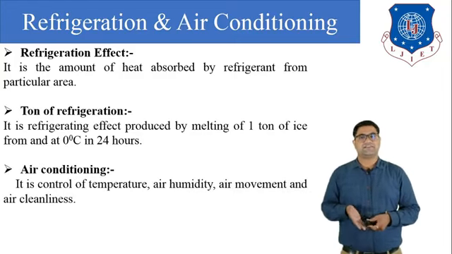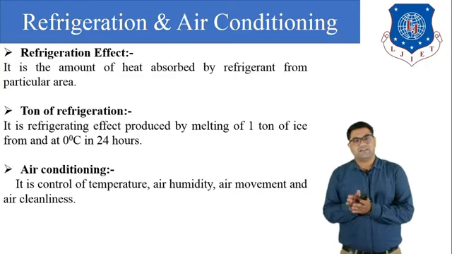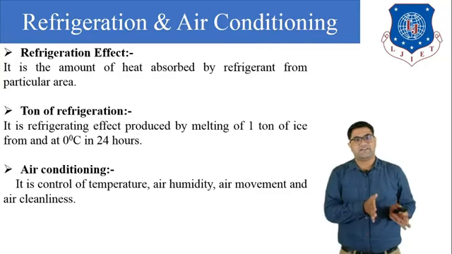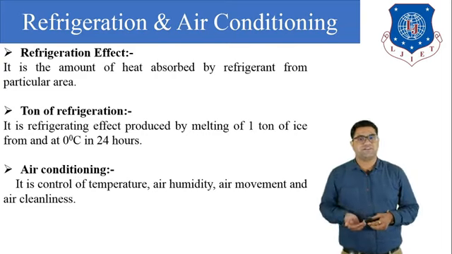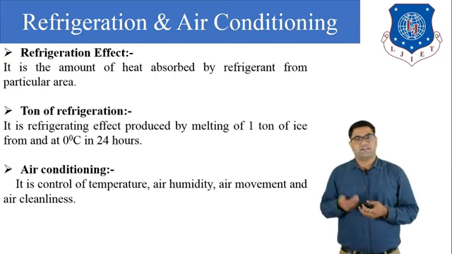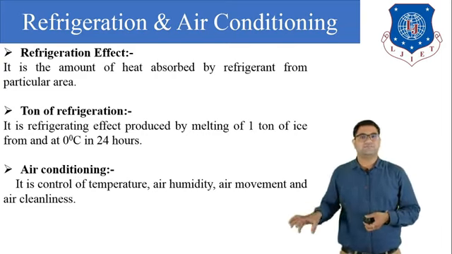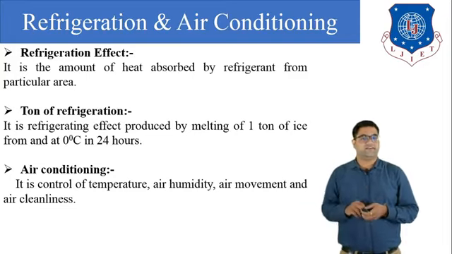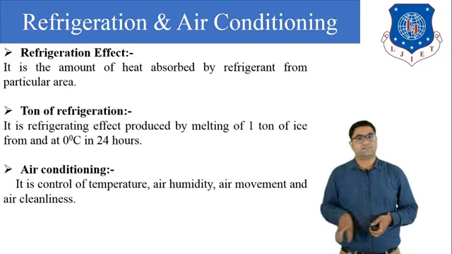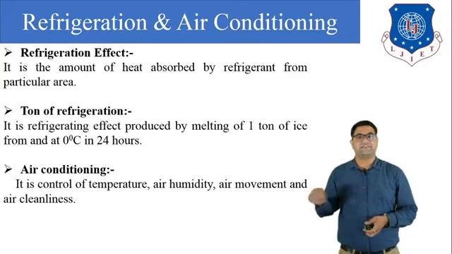Next is air conditioning. So basically, how are the refrigerator and air conditioner different? What is the meaning of air conditioning? Air conditioning includes not only cooling but also control of temperature, humidity, air movement and air cleanliness. All these terms are related to air conditioning.